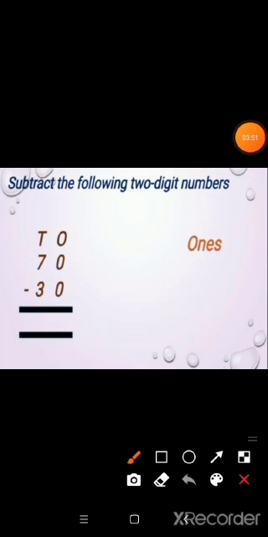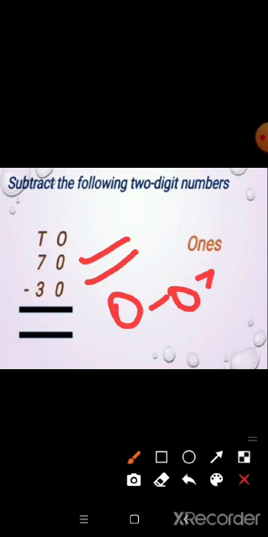Subtract 30 from 70. First, subtract the ones place. In the ones place we have zeros. The number is 0. So 0 minus 0 is equal to 0.